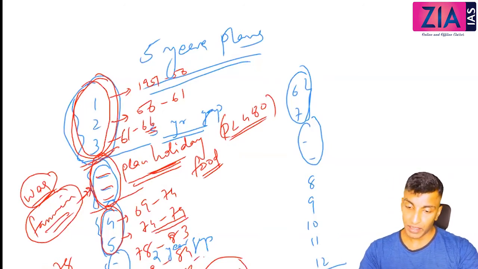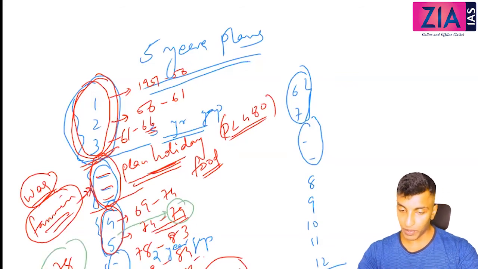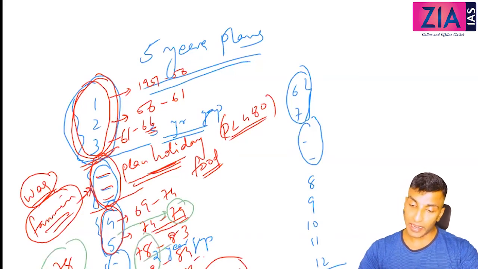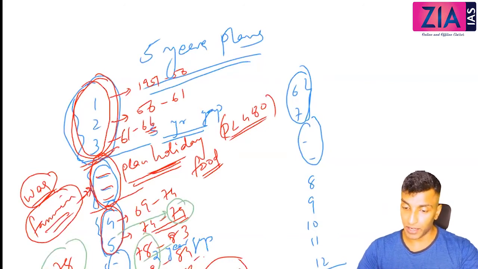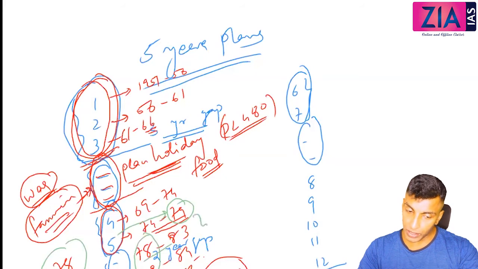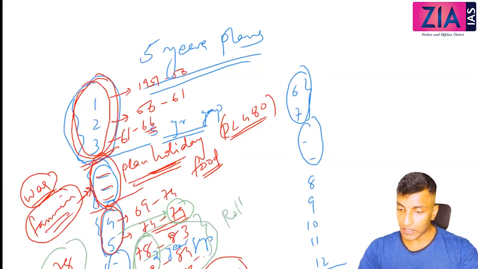So the 5th plan was supposed to be till 79, but in 78 the Janata Party came to power and terminated it, and in 78, 79 you can see the rolling plan. When Congress came back to power in 1980, the 5-year planning continued. So 78 to 83 and 79 to 84, these plans we consider as rolling plans, not as 5-year plans.